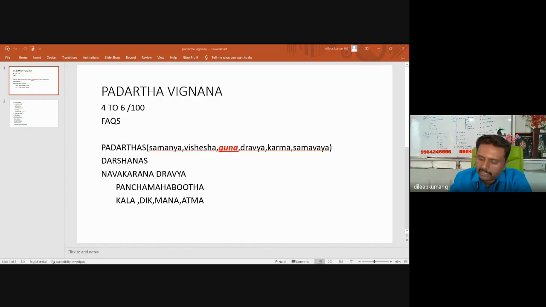According to Nyaya Darshana, there are 16 Padarthas. Just note down the numbers: 16 Padarthas, 4 Pramanas, 12 Prameyas.